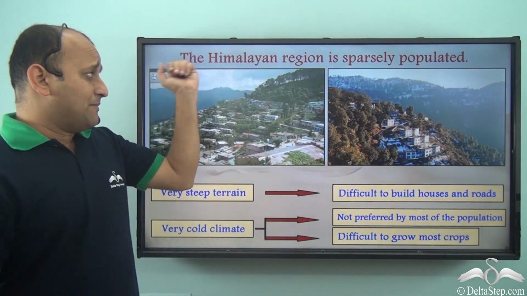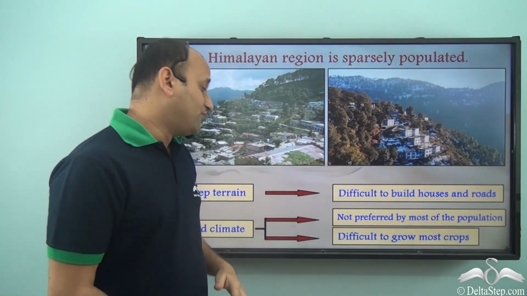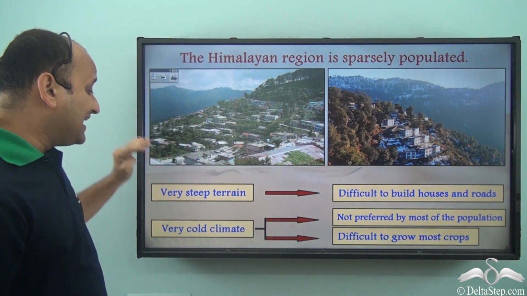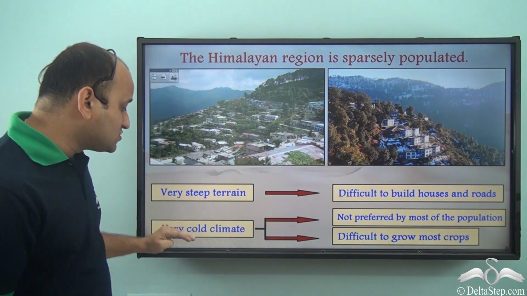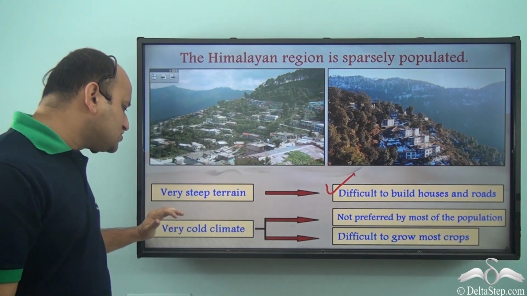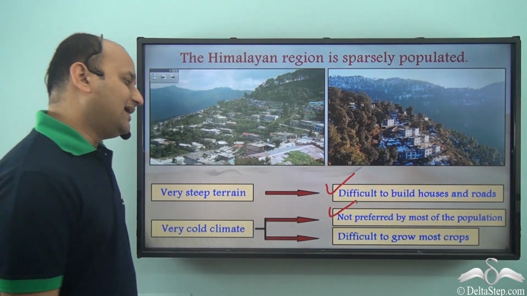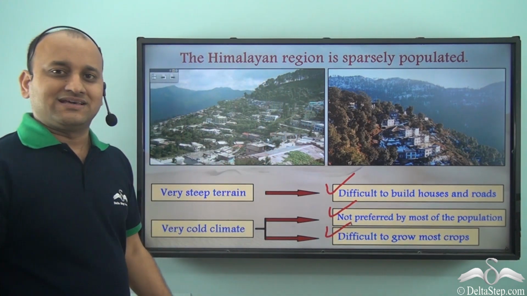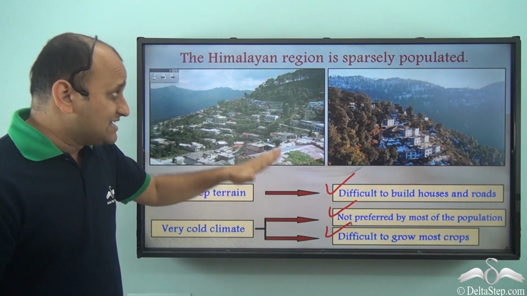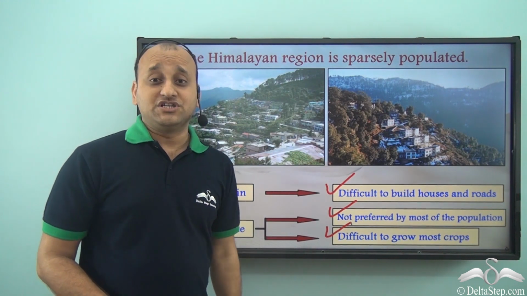Now let's come to the Himalayan region. The Himalayan region is sparsely populated. Why do we say so? Well, in the Himalayan region there are two deciding factors. First is it has a very steep terrain. Because of very steep terrain, it's difficult to build houses and roads, and because of very cold climate, it is not preferred by most of the population, and it is difficult to grow crops. In such a cold temperature, most crops will not grow. As a result, this region is sparsely populated. That is, it has very less population per unit area.